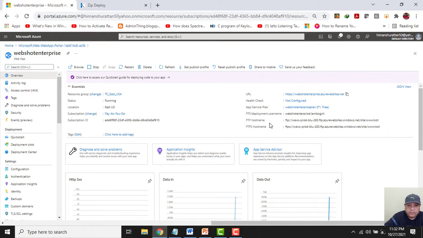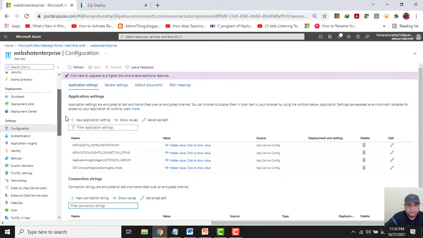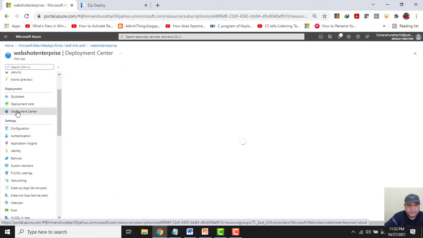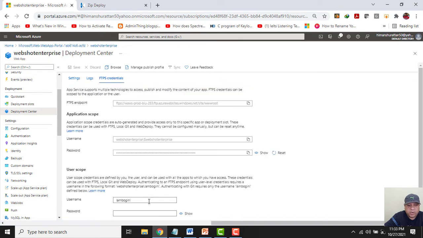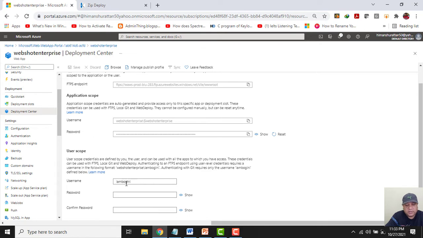So if we have to upload the web page through FTP, what we need to do is go to the deployment center, click on FTPS credentials, and I will give the username as Lamborghini and the password as PASSWORD@123, and then I will copy this link and I will click on save. My username is Lamborghini.